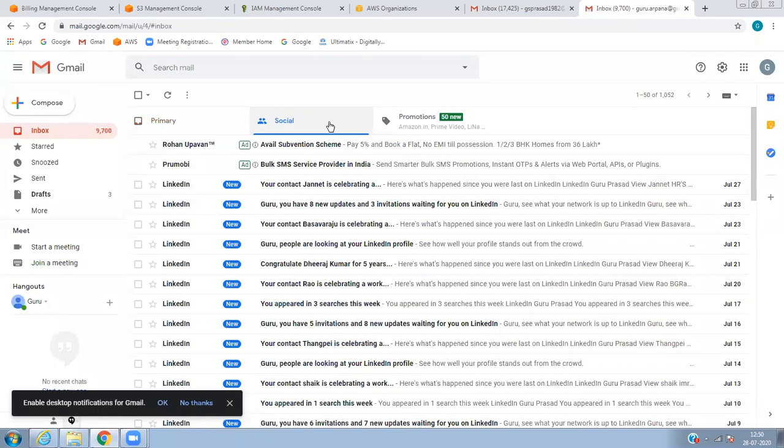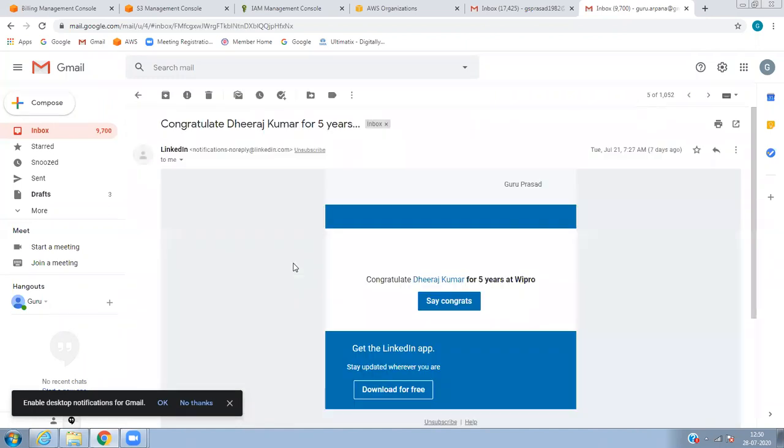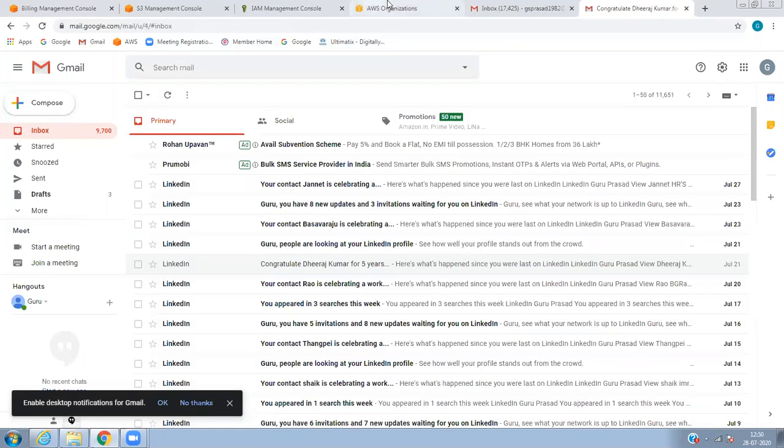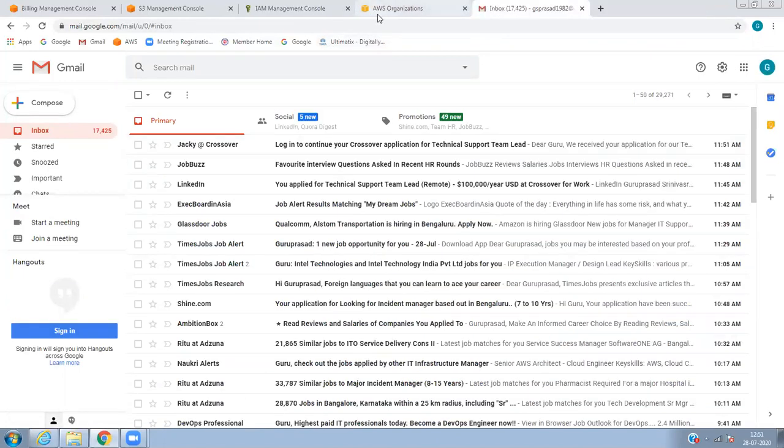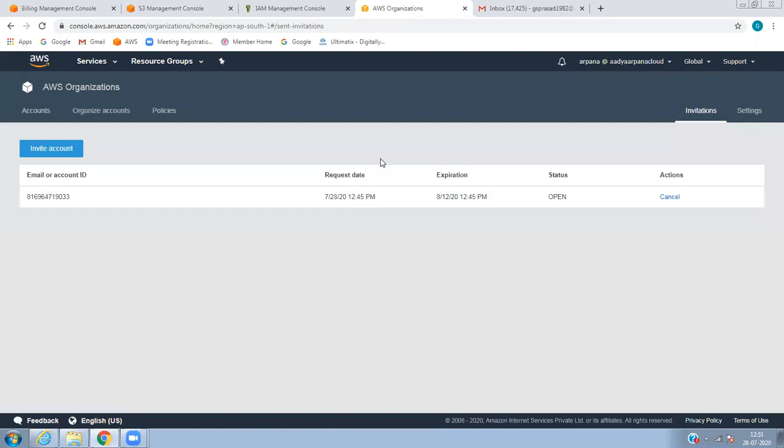Let's see. What I'm showing here is roles: in what way we can create roles in AWS Organizations, how to attach a new account to your account, where you can switch the role and give permissions from that role.